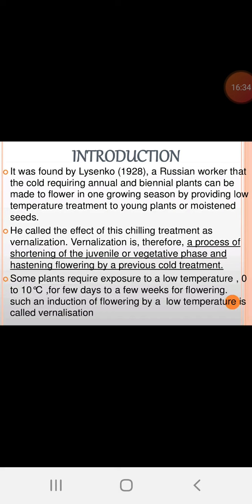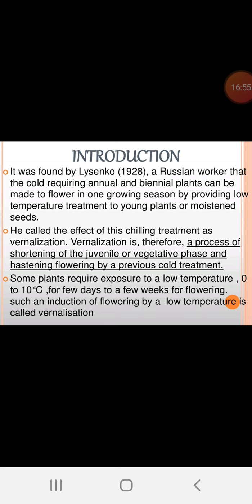Next topic, it is vernalization. A small introduction is required for that. It was found by Lysenko, a Russian scientist, that cold requirement annual and biannual plants can be made to flower in one growing season by providing low temperature treatment to young plants or moistened seeds.